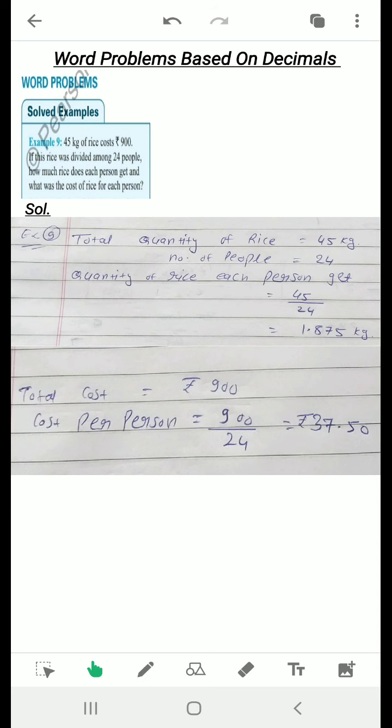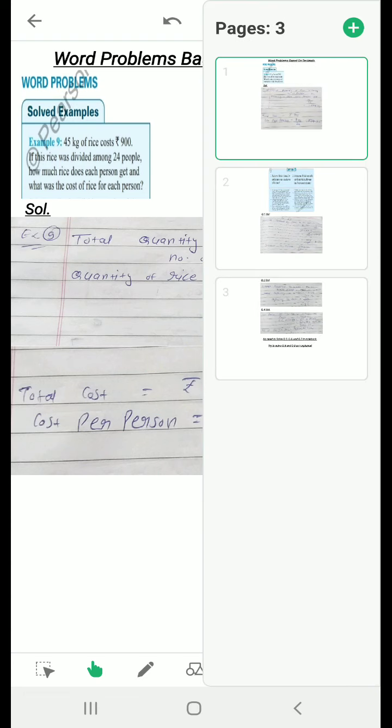So the cost for each person will be total rupees divided by total number of persons, that will be 900 divided by 24 and you will get rupees 37.50. So the cost for each person will be 37.50 and the rice that each person will get will be 1.875 kilogram. Okay, so this example you have to write in your notebook. Then the other examples you don't need to write.